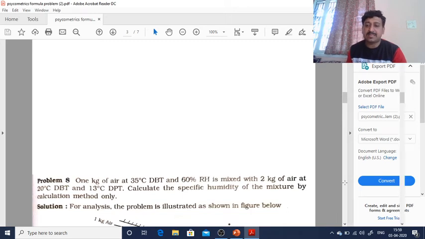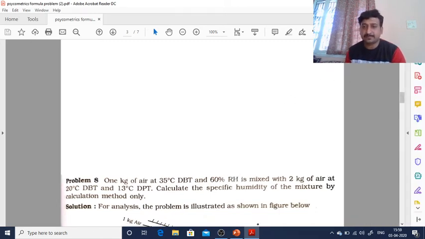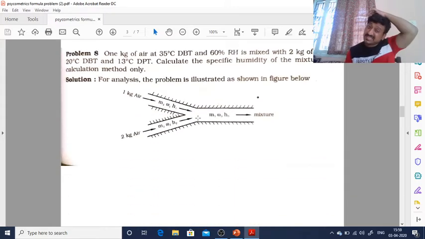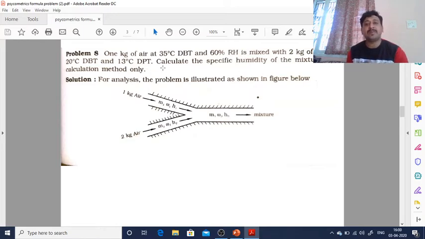Yeah, so I have considered the next type of problem here, a mixing problem. 1 kg of air at 35 degrees Celsius DBT and 60% relative humidity is mixed with 2 kg of air at 20 degrees Celsius DBT and 13 degrees Celsius DPT. Calculate the specific humidity of the mixture by the calculation method only. This we can do with the psychrometric chart also, but they are directly saying to find the humidity of the mixture by calculation method only.